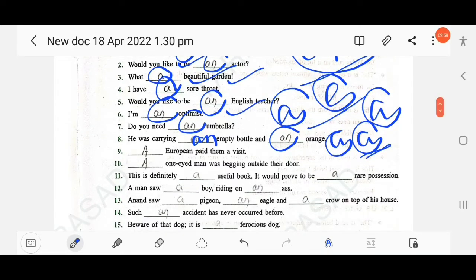Dash European paid them a visit. A European. As you find, there is the vowel e, but it sounds like u, so you have to use a, not an. A European. Dash one-eyed man was begging outside their door. A one-eyed, not an, okay, a.